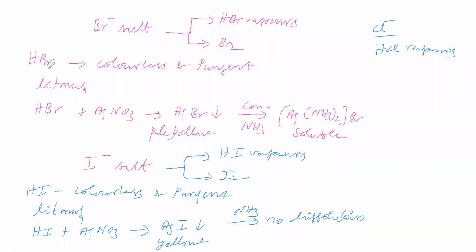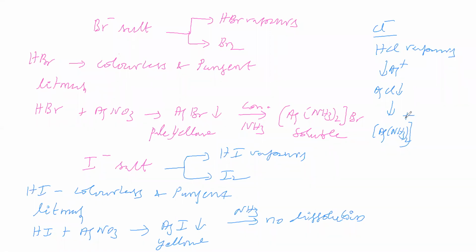HCl is colorless, HBr is colorless, HI also colorless. HCl has a pungent odor, HBr has a pungent odor, HI also has a pungent odor. All convert blue litmus into red. Then HCl with ammonia gives white fumes of ammonium chloride. HCl with silver nitrate gives AgCl precipitate, which dissolves in ammonia due to formation of a complex. The complex is [Ag(NH3)2]+.